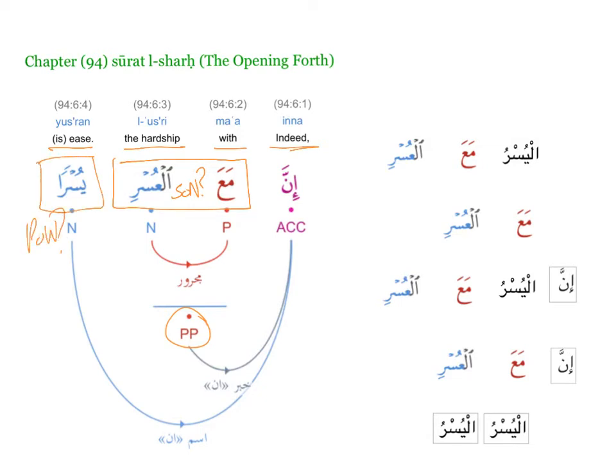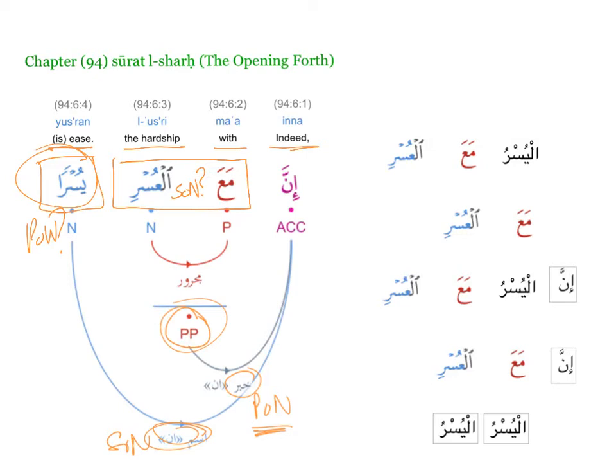Okay, so it seems so from the translation, but what happens is that it's not. If you look at the corpus, it says that this PP is khabar to inna. Khabar is the predicate of nominal, as you can see, and based on that, ism inna, which is the subject of nominal, is yusran. So you have a subject of nominal at the back. So what's happening here is that you have a flipped nominal structure.